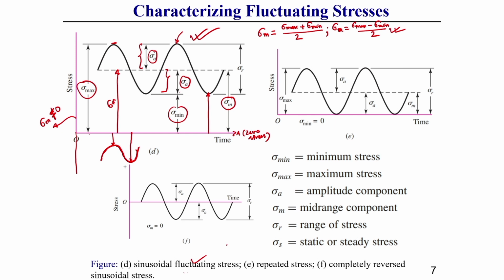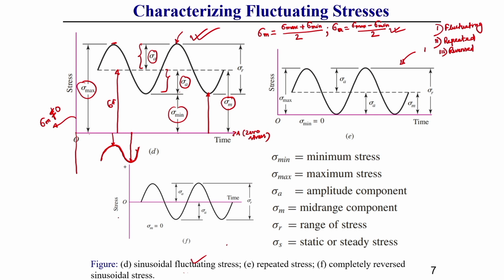So, this is one category of loading. Another category of loading is called repeated stress loading. So, the first category is fluctuating, the second category is called repeated stress, and the third category is called reverse types of loading.